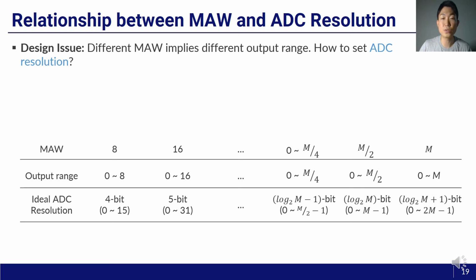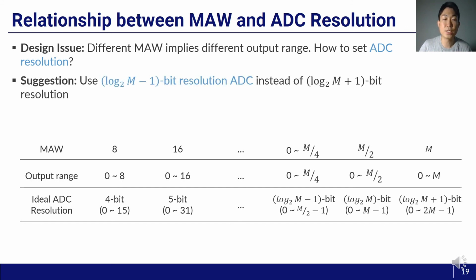It is impractical to set ADC resolution differently for each layer at design time. The most conservative way would be using log M plus 1 bit resolution, considering the maximum MAW. However, while this conservative choice can minimize accuracy degradation, it increases ADC latency, which may compensate the performance gain of our techniques.